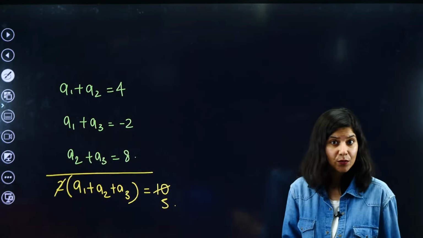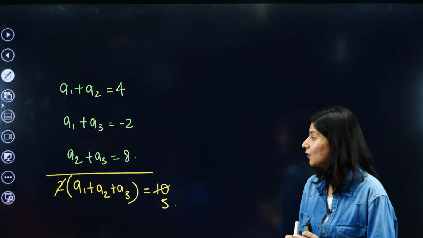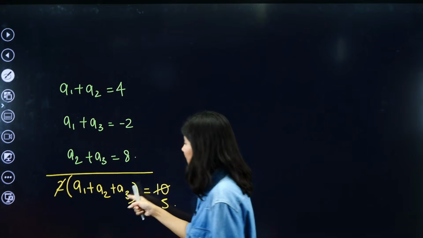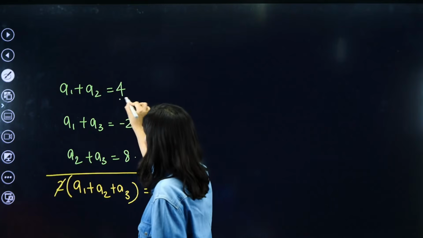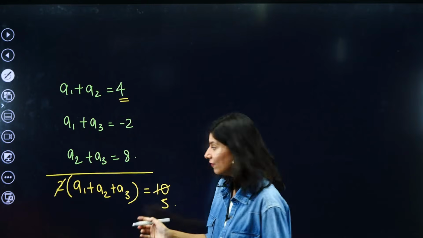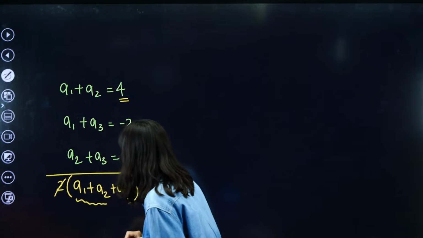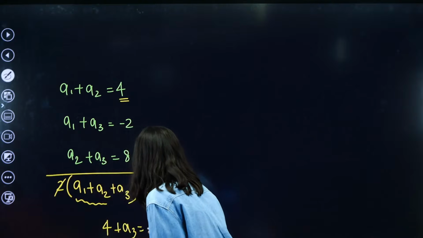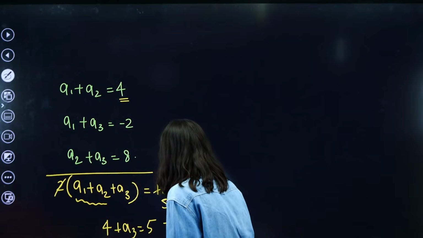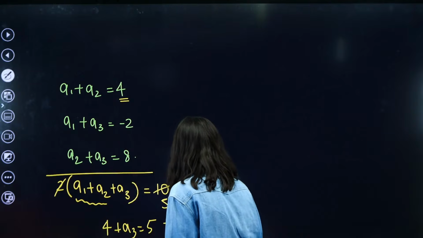That's how we solve the equation. Now we can plug in the value: a1 plus a2 is 4. So can I replace a1 plus a2 by 4? So 4 plus a3 is 5. This implies a3 is 1.